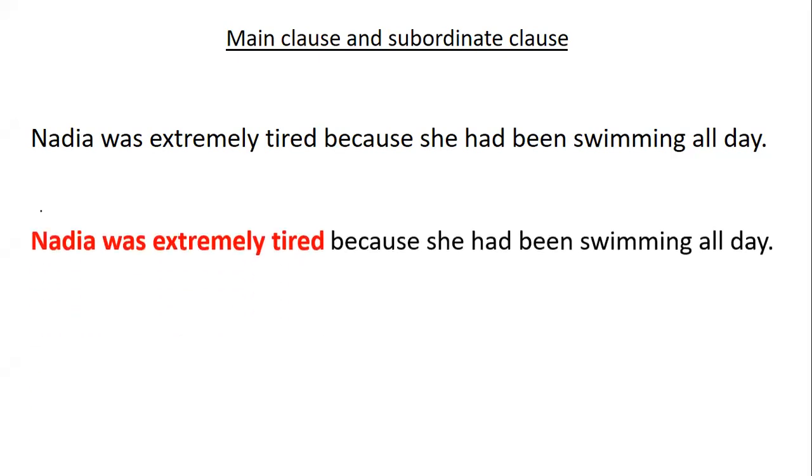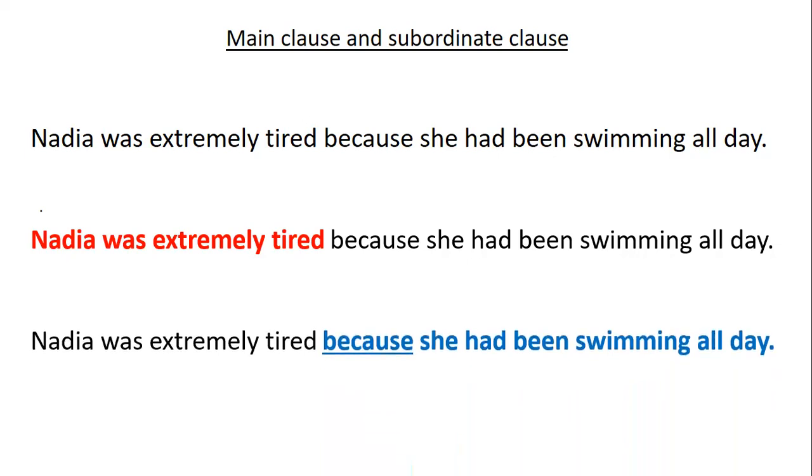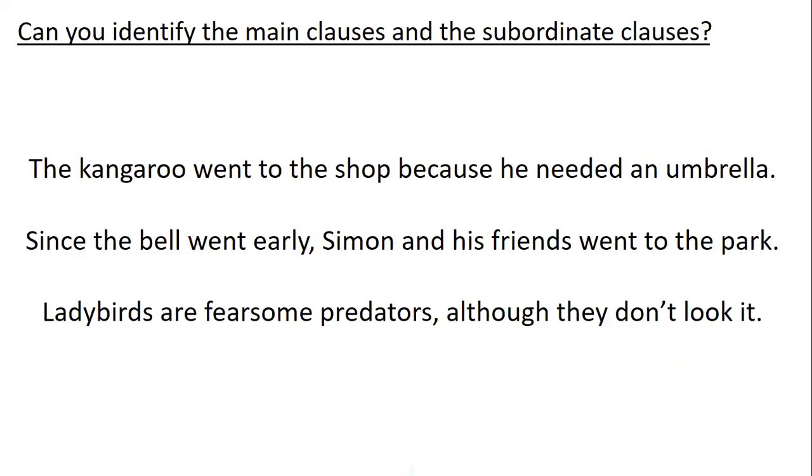So in this sentence, you can see that Nadia was extremely tired is your main clause, because that could be a full sentence, couldn't it? Nadia was extremely tired makes sense on its own. And your subordinate clause always starts with your subordinate conjunction. So in this case, because she had been swimming all day. That is a subordinate clause because it doesn't make sense on its own. You can't just say because she had been swimming all day on its own, because the word because there makes it a subordinate clause.